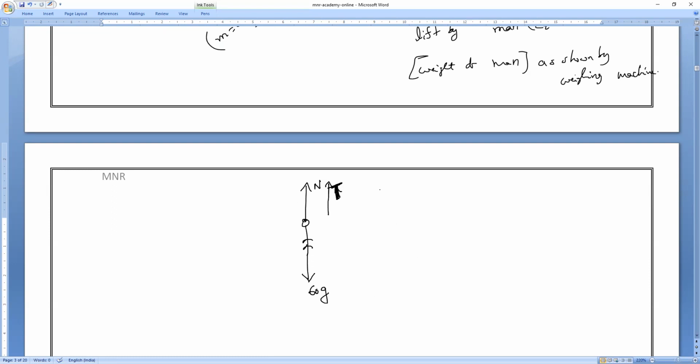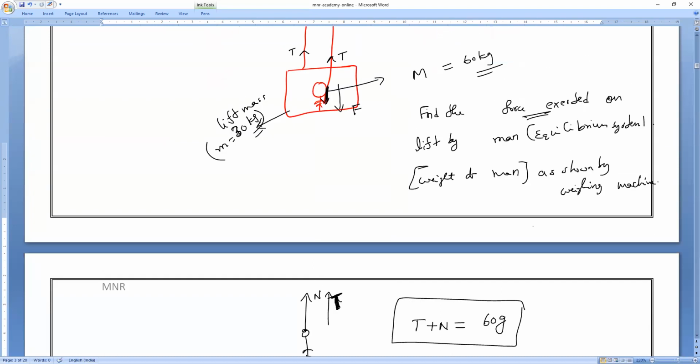As we all know, all of you observe very carefully. These two forces together are equal to this force. So T plus N is equal to how much? T plus N is equal to 60 g. Clear, everybody? These two forces are equal to this force. So T plus N is equal to 60 g.